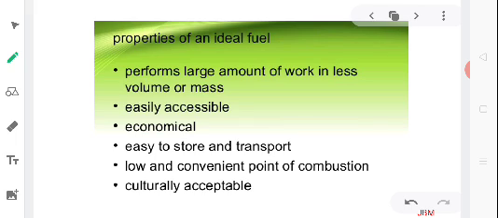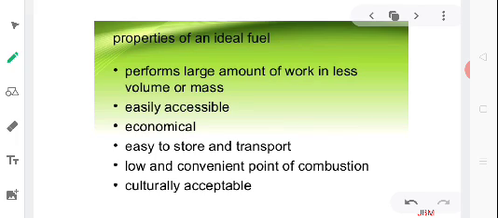In this context, we want to know which source of energy should be selected for doing a particular work or activity. So, a choice of a particular fuel or a source of energy selected for performing some work depends on different factors.